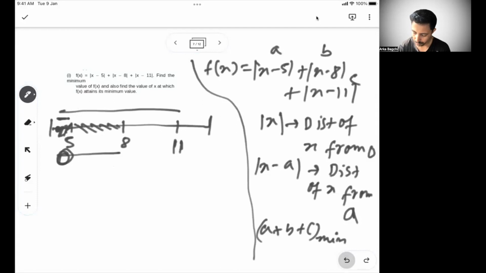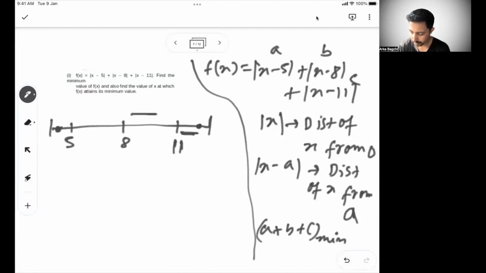So in order to minimize this, x cannot fall beyond 5. Now see what happens beyond 11, somewhere here. For 11 this is the distance, for 8 this is the distance, for 5 this is the distance. This section typically gets added thrice, once for 11, once for 8, once for 5.